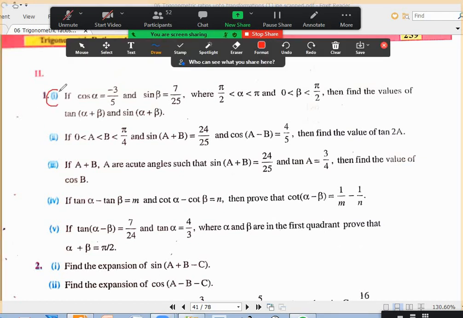Okay. This first question, anybody any doubt? No, sir. From cos alpha, you can find sin alpha, tan alpha. From sin beta, you can find cos beta, tan beta, and use the formulas. Okay, in the second question, what is the idea you should get? How to write this 2A as?